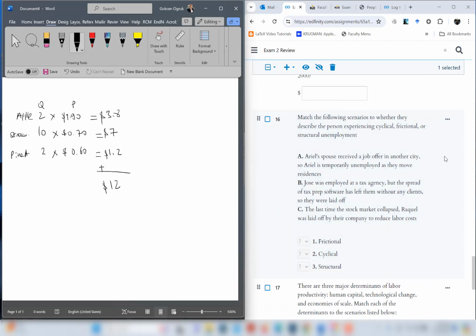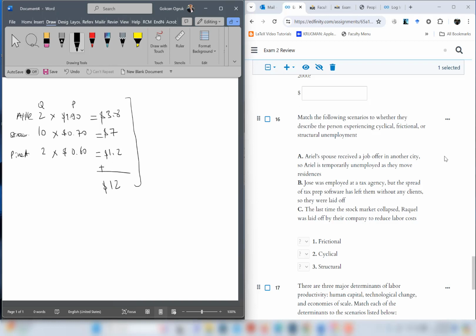Question 16. Match the following scenarios to whether they describe the person experiencing cyclical, frictional, or structural unemployment. Let's remember what each term means. For frictional, you're looking for a job that fits your schedule, your skills, and your taste. So you're looking for a job, for instance, in San Francisco, but you're in Dallas now, you have an offer, but you reject the offer, so you're frictionally unemployed. Or you get an offer from McDonald's, but you want to work in an accounting firm, so you reject the offer, again you are frictionally unemployed, okay?